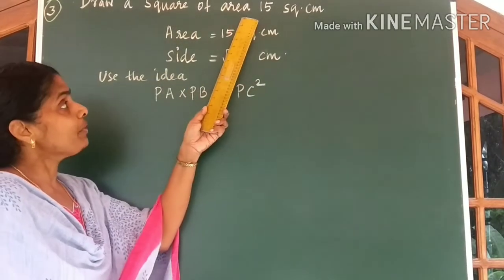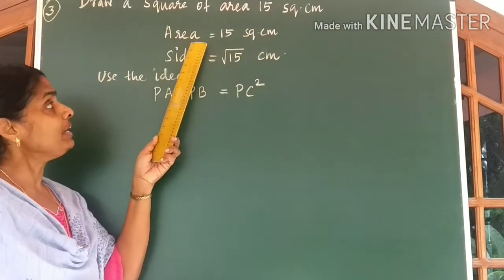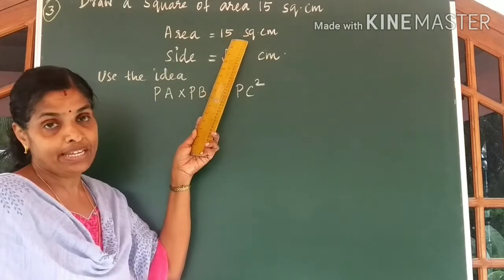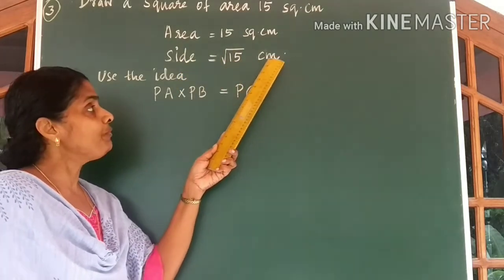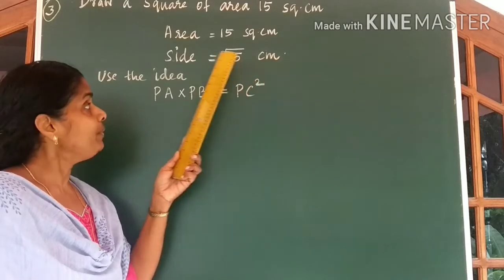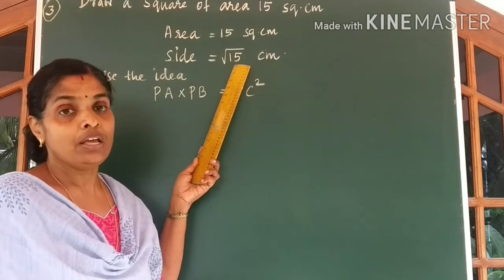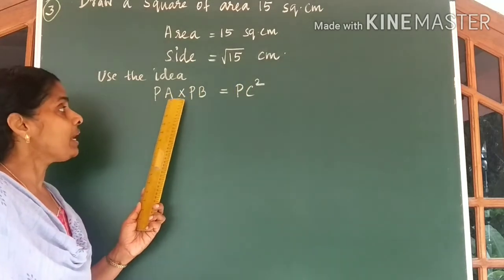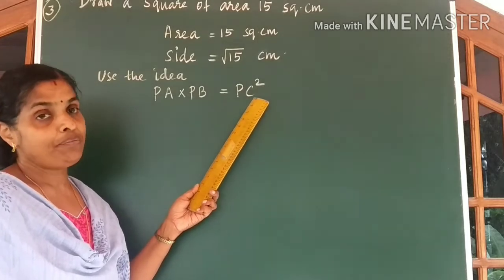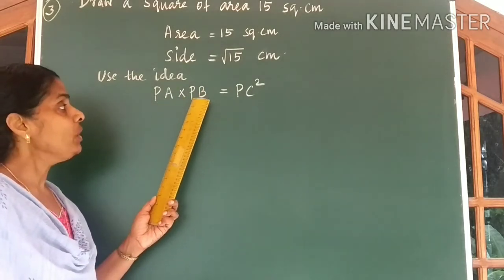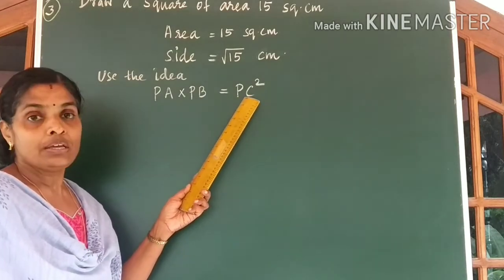Draw a square of area 15 square centimeter. You are given area to be equal to 15 square centimeter. So you know side is equal to root 15 centimeter. Now to draw root 15, an irrational number, we use the idea PA into PB is equal to PC square, for which you have to consider two numbers whose product is equal to 15.